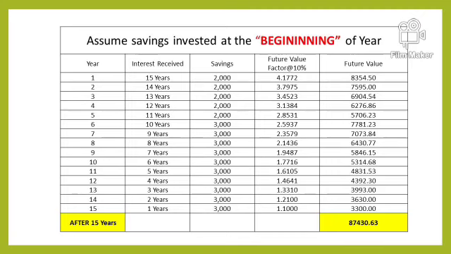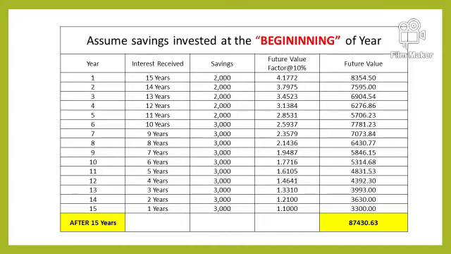So in the second column, as you can see, the 2000 rupees which we are investing in the starting of the year, starting of the period. So this 2000 we will get after 15 years, so it will grow for 15 years and so on. And now we multiply with the respective future value factor, and again we can either do it with the help of a calculator or we can look into the future value factor. So the first factor, which is 4.1772, is the 10% and 15-year combination from the future value table, or you can do it with the help of a calculator, that is 1.1 multiplied 15 times.